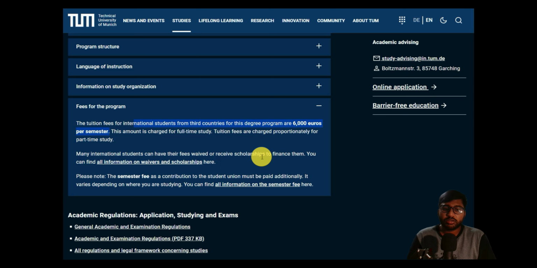This rule came in 2023, and before that it was not there, but they introduced it recently. So be aware, people who want to study Informatics at TUM have to pay 6,000 euros per semester, and I have mentioned it, so don't blame me after that saying that you said it is a public university, why do we have to pay 6,000 euros per semester. It will be 4 semesters, so the 4 semester course will be 24,000 euros altogether. So please bear in mind.